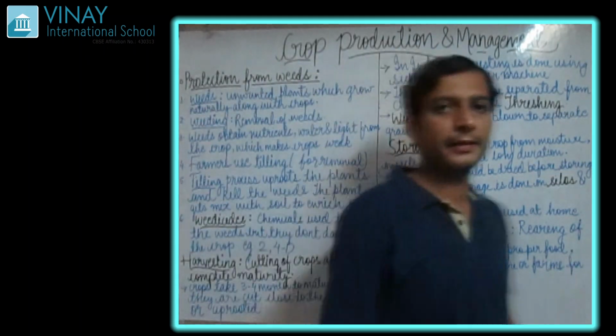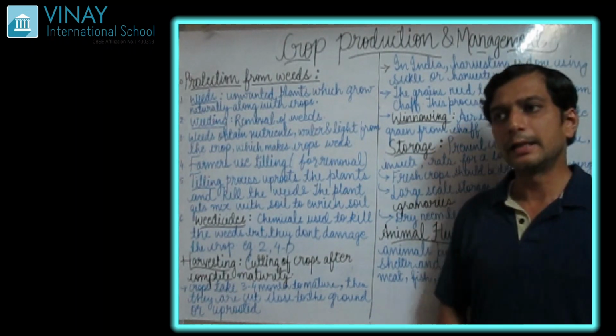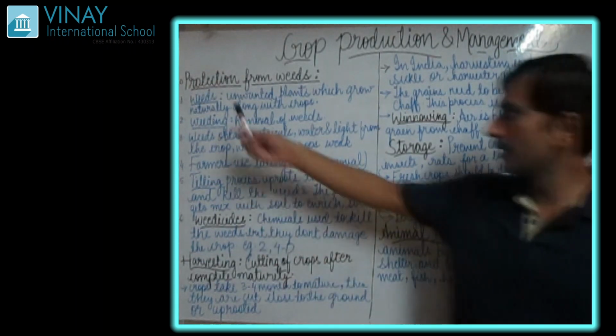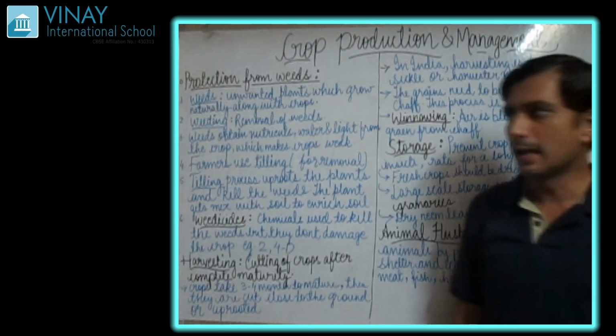These are the topics which we are going to see in today's class. In starting, first of all, let's start from the first topic, which is protection from weeds.